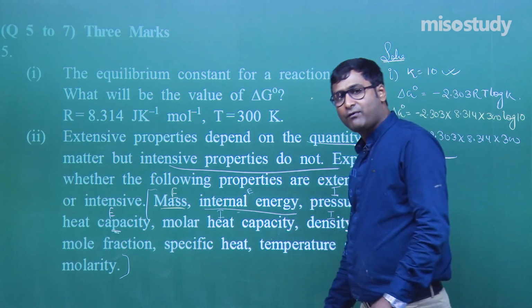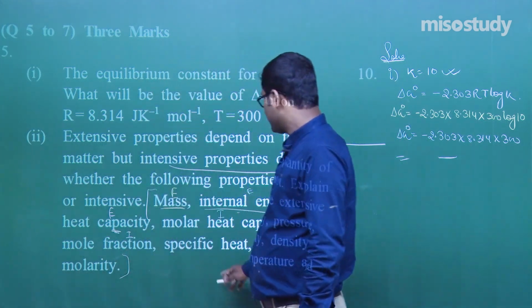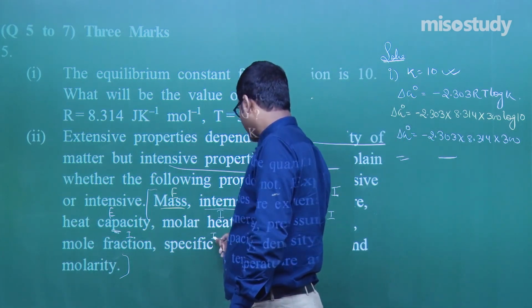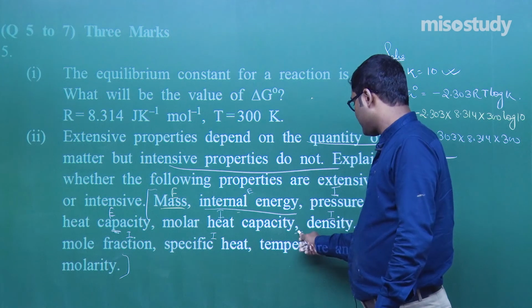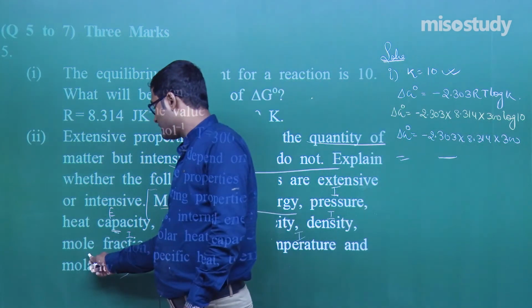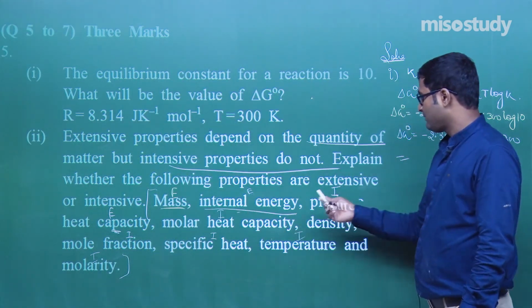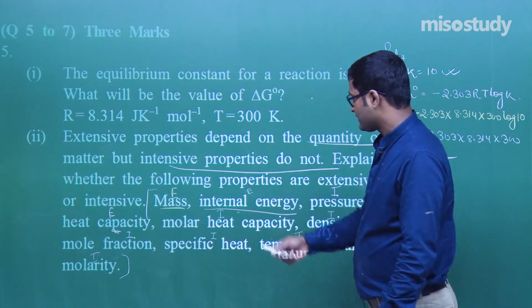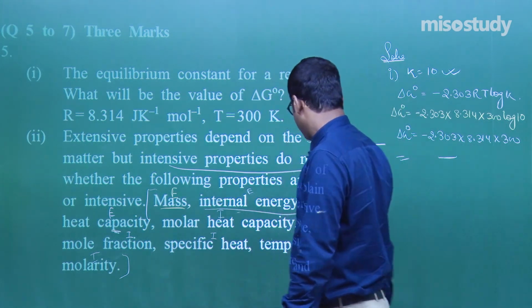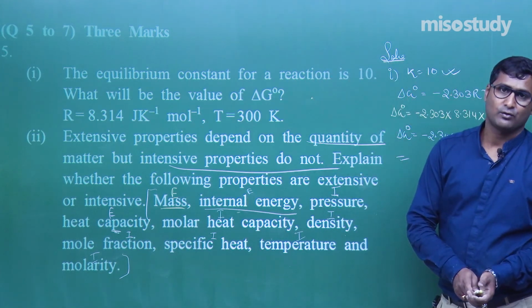Mole fraction, that is an intensive property. Specific heat capacity has a fixed value, intensive property. Temperature, intensive property, does not depend upon the quantity. And molarity, per mole, intensive property. These are the cases. Extensive, intensive, extensive, intensive, temperature intensive, and molarity intensive property.